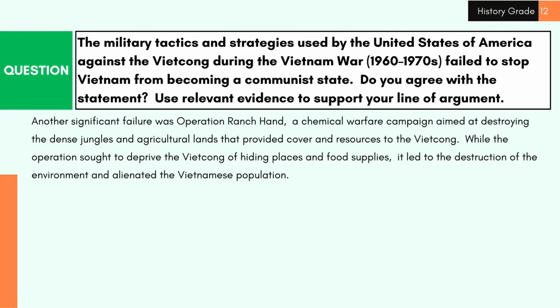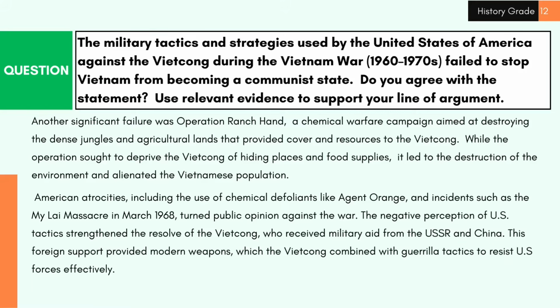Another significant failure was Operation Ranch Hand, a chemical warfare campaign aimed at destroying the dense jungles and agricultural lands that provided cover and resources to the Vietcong. While the operation sought to deprive the Vietcong of hiding places and food supplies, it led to the destruction of the environment and alienated the Vietnamese population.